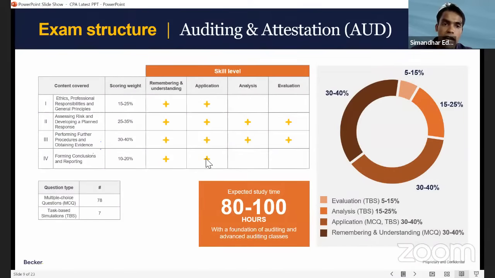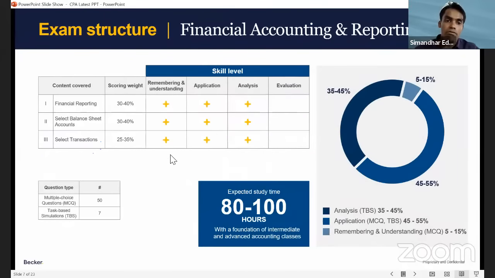Now see the structure, guys, of FAR. Exam structure, you have 50 multiple choice questions and 7 task-based sims. Previously, we used to have 78 MCQs and 8 task-based sims. So the task-based simulations also have reduced. And see the MCQs, guys, only 50 multiple choice questions.